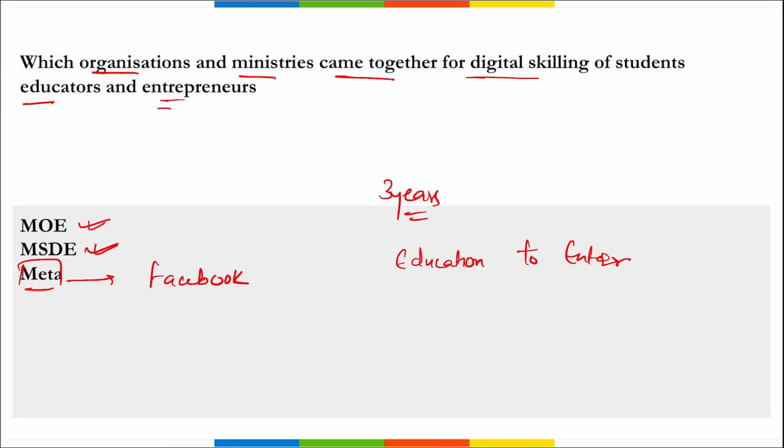Here Meta aims to train more than 5 lakh entrepreneurs in digital marketing within the next 3 years through their partnership with NIESBUD. Right? What is this NIESBUD? That is your National Institute for Entrepreneurship and Small Business Development.